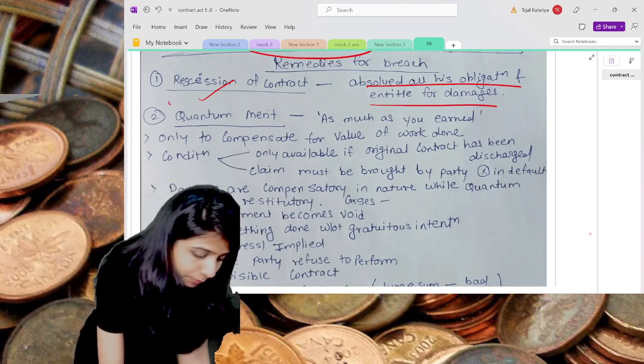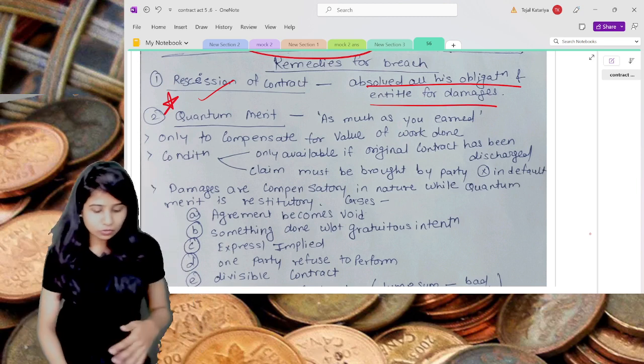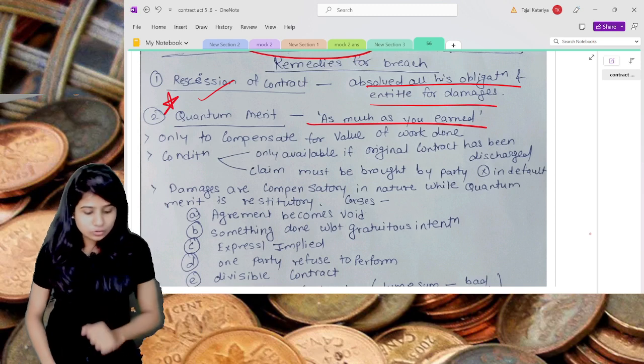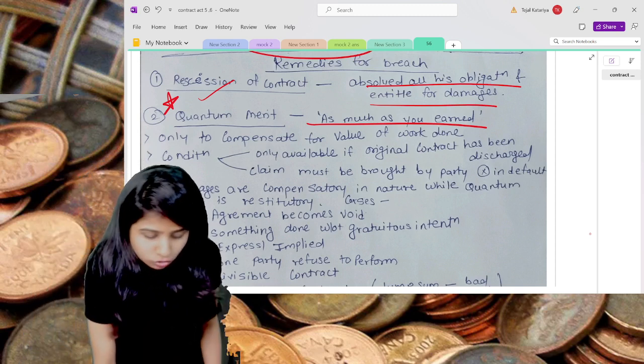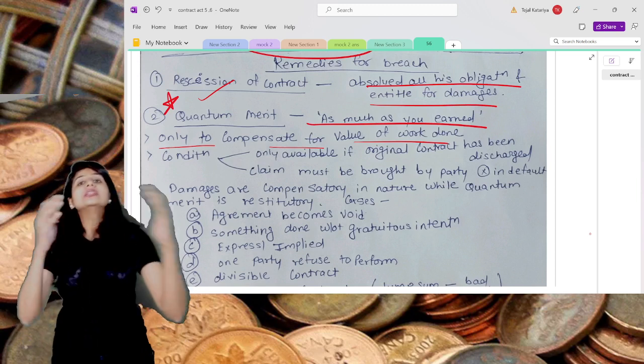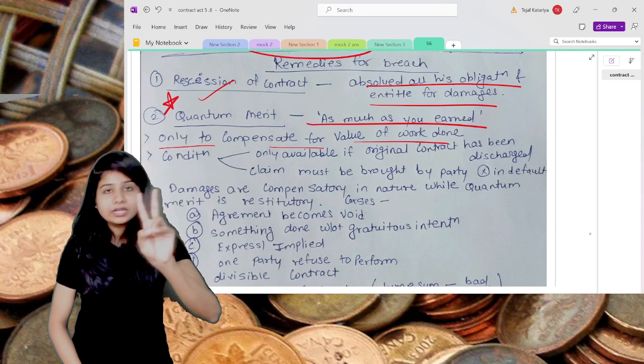The second is quite important. You may get a question on quantum meruit. Quantum meruit, in my language, means as much as you have earned. As much as you have earned means what? You are supposed to compensate only for the value of the work done and not the entire value. That means there should be two conditions.